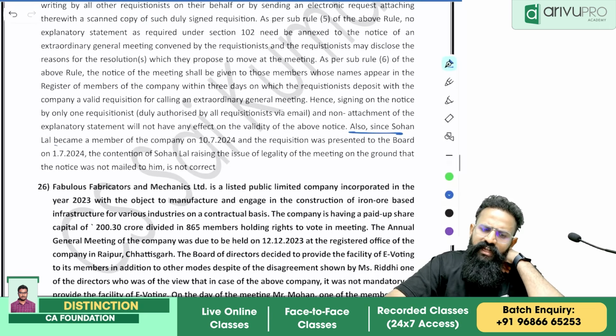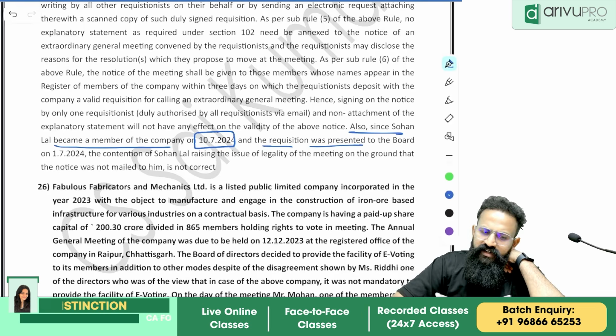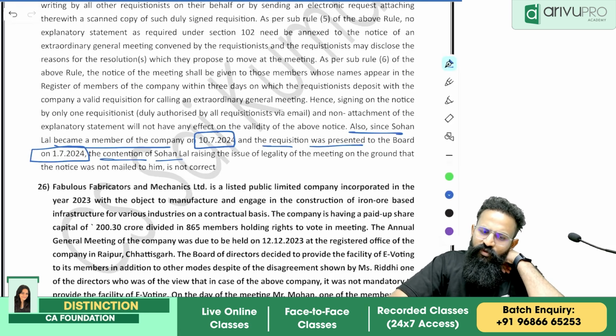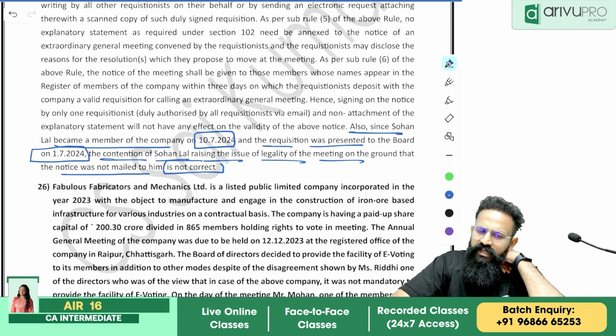Also, since Sohan Lal became a member of the company on 10th July 2024 and the requisition was presented to the board on 1st July 2024, the contention of Sohan Lal raising the issue of legality of the meeting on the ground that the notice was not mailed to him is not correct. Now, according to me, people, I have a different opinion here.